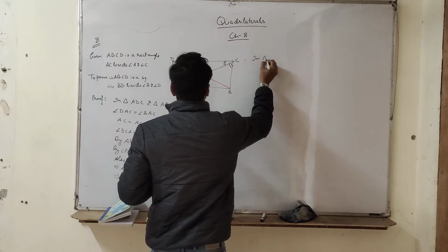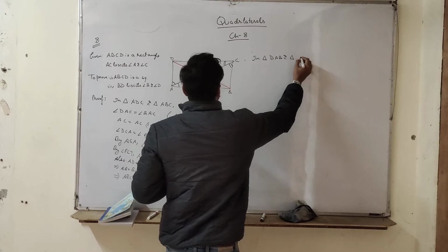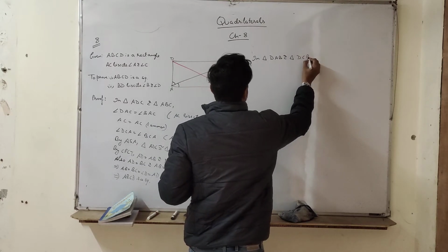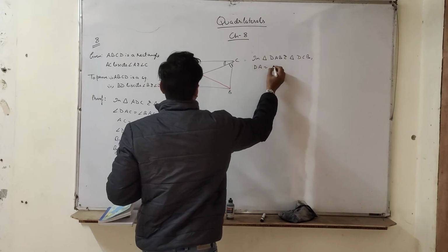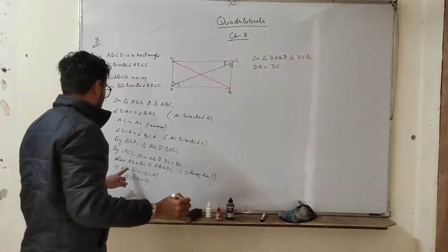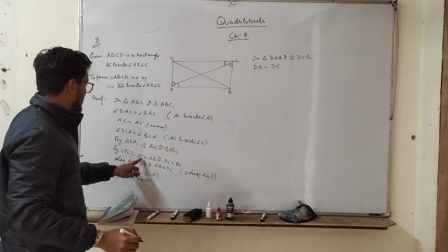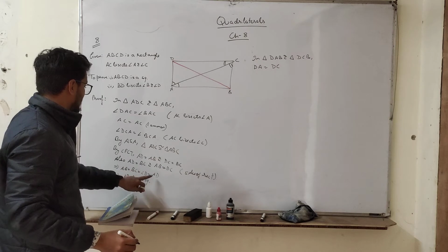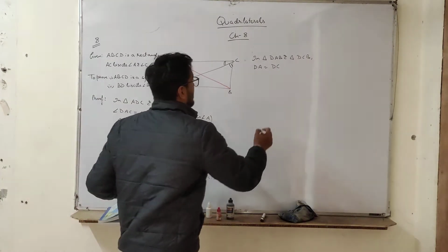In triangle DAB and triangle DCB, we know that DA is equal to DC. Here AD is equal to BC, all four sides are equal, so DA is equal to BC also, right?